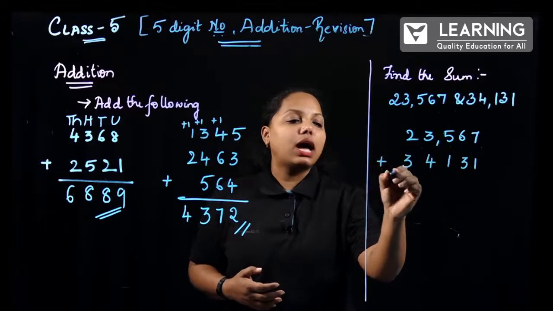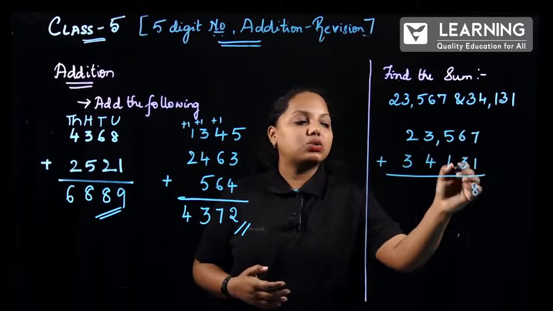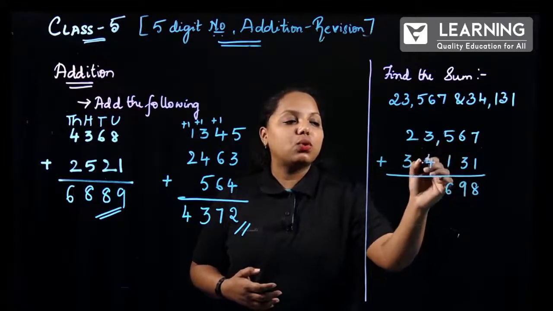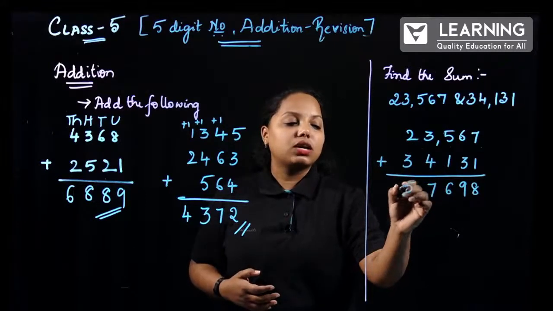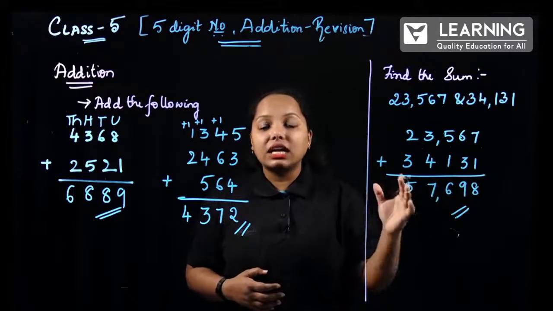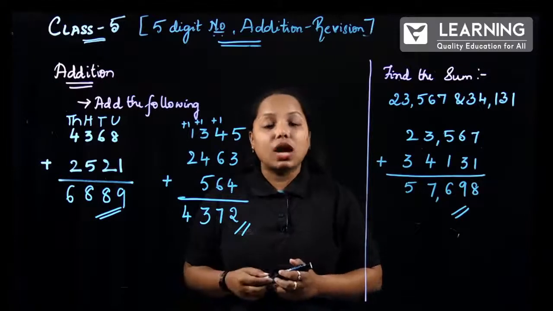So, I have to add the following. 7 plus 1, it is 8, 6 plus 3, it is 9, 5 plus 1, it is 6, 3 plus 4, it is 7 and 2 plus 3, this gives me 5. So, your answer is 57,698. I hope you are clear with these two chapter concepts.